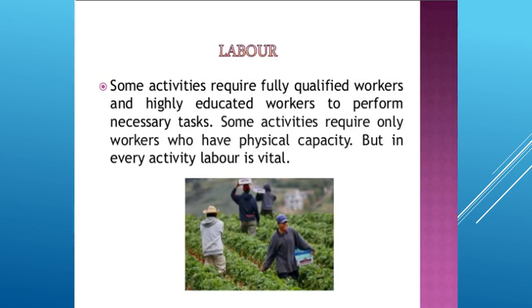Second is the labor. Labor is required for doing physical work as well as for doing technical work. So we categorize labor into two categories: skilled labor and unskilled labor. Labor is an active factor of production. The wages which are given to the labor depend upon the work that is being done. Because of the increase in the population, the labor gets less wages than prescribed by the government, because the big farmers are hiring the laborers at very low wages.